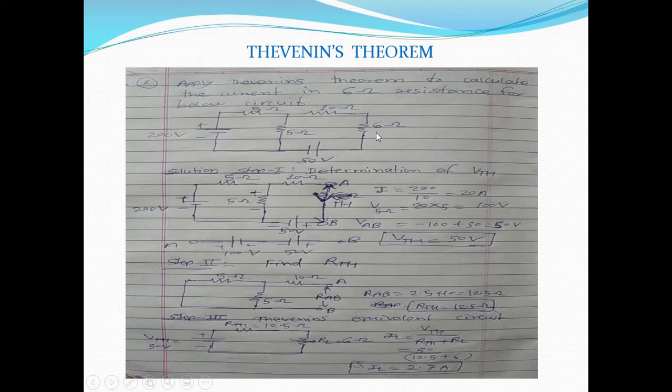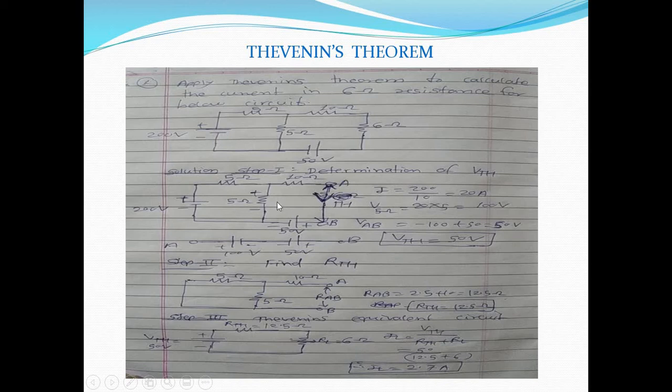We know that in the case of Thevenin's theorem there are 3 steps. First one, calculation of VTH. Second one, calculation of RTH. Third one, draw the Thevenin's equivalent circuit and then find out the response of the element. So here the first step is the determination of VTH, that is Thevenin's equivalent voltage. In some books it may be VOC. What we do in this, we remove the load resistance or load element. Here 6 ohm is the load element in which we have to find out the response. That's why we have removed that load element.